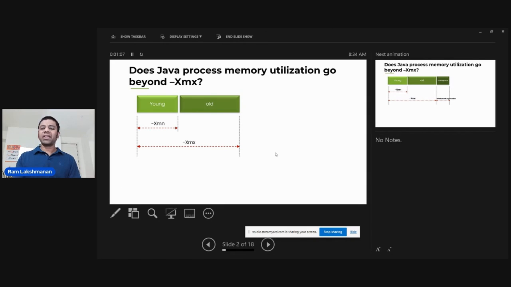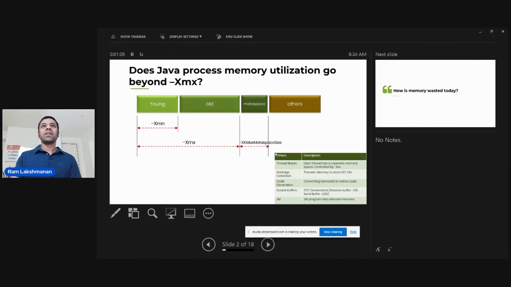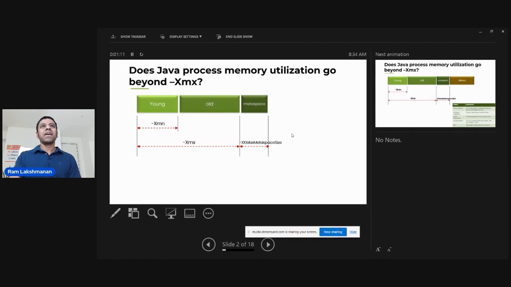But after that, there are a few other things. What are those other things? There is another region called metaspace. This is the region where the JVM stores metadata information to execute your application, like your class definitions and method definitions.